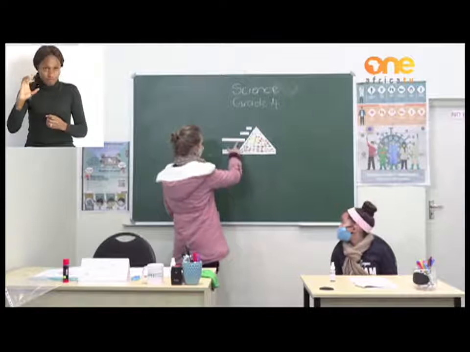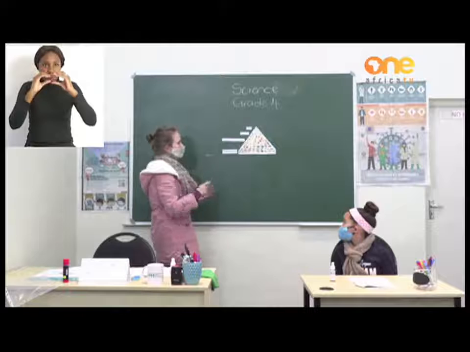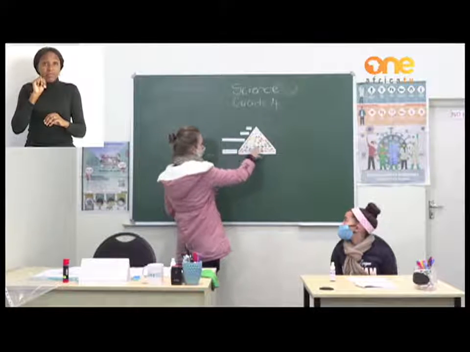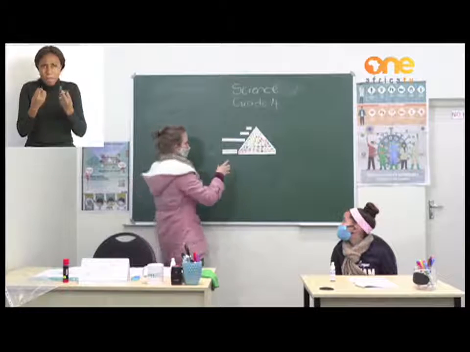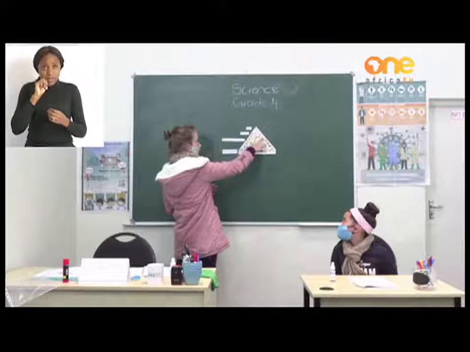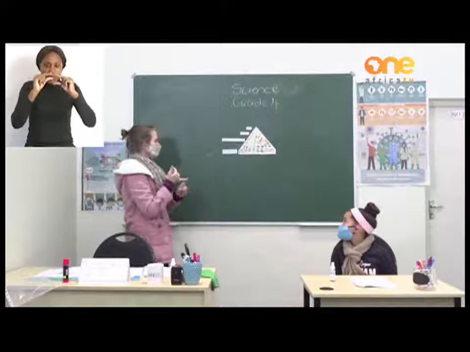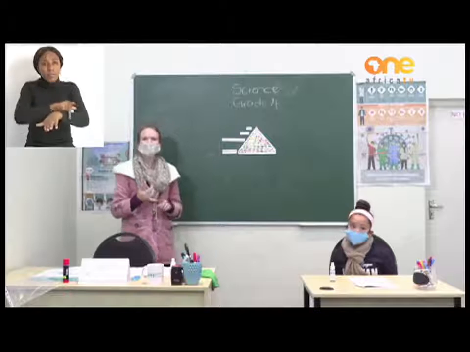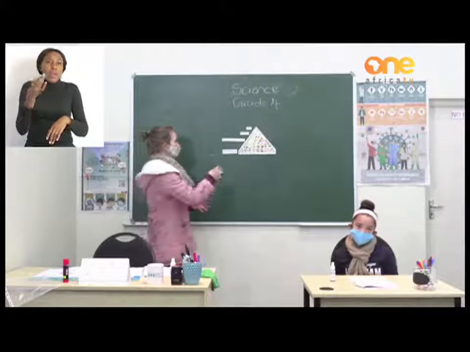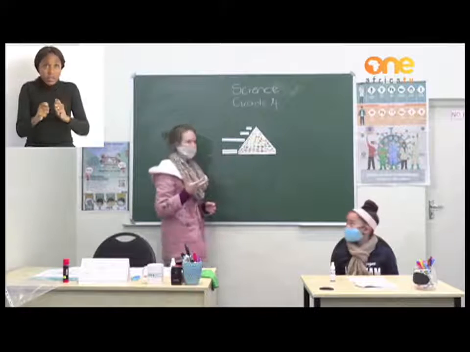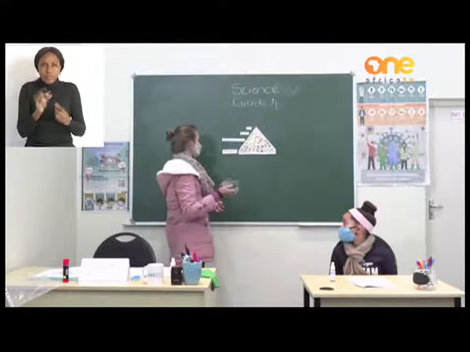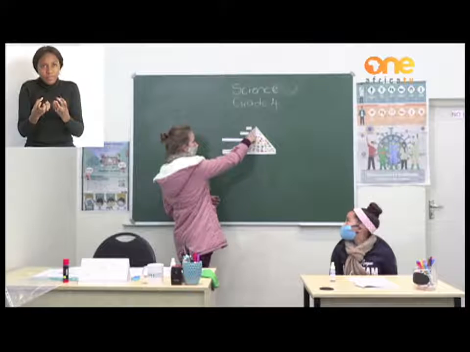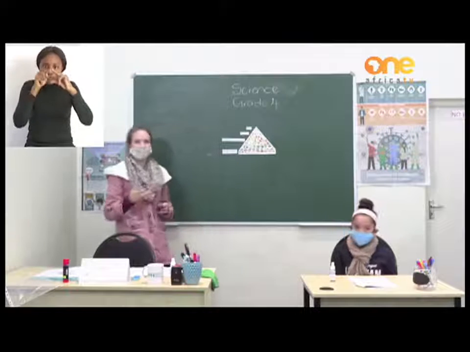Okay, then we move up to vitamins and minerals. So we find them in fruits and vegetables. Okay, and our bodies still need a lot of vitamins and minerals. Then we move up to the smaller parts of the triangle. Up there we have proteins and fats. Okay, so proteins are normally found in meat products and in dairy products. Okay, and our body needs a little bit less from proteins than it needs of carbohydrates. Okay, and then right there at the top, the smallest part of the triangle, we have fats.